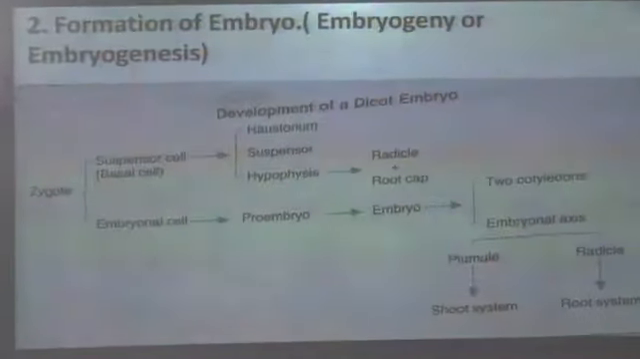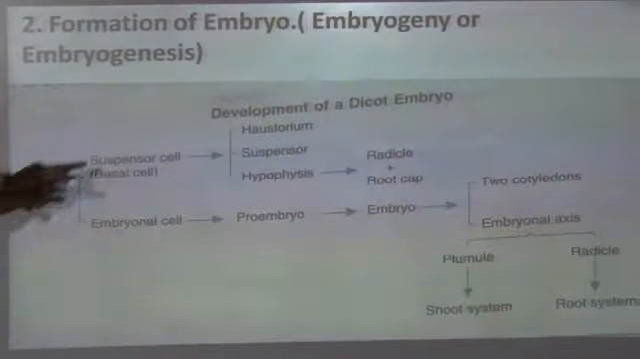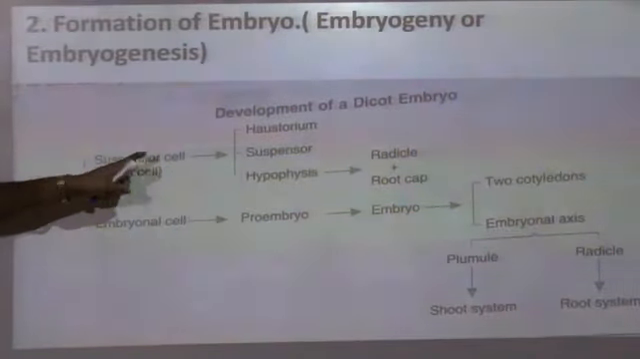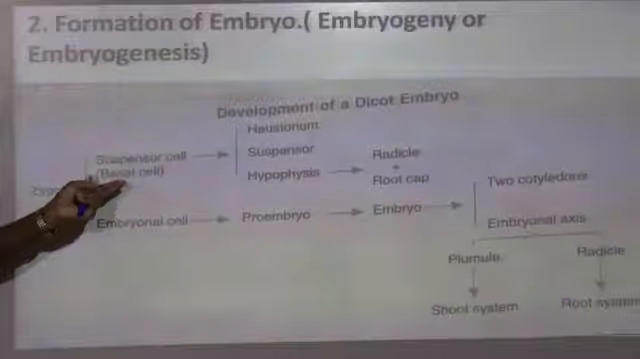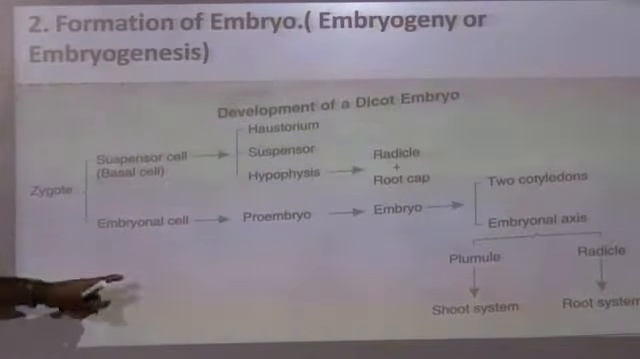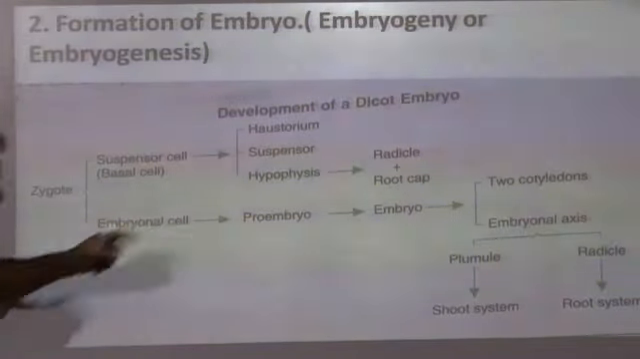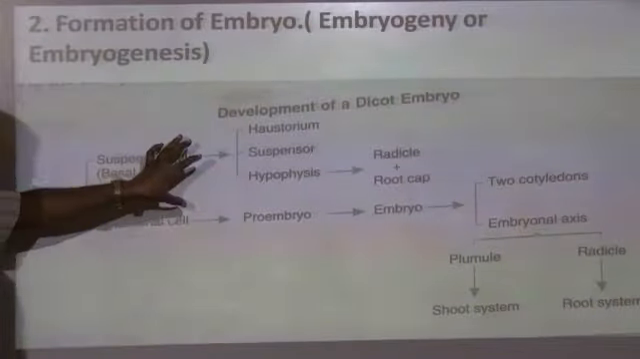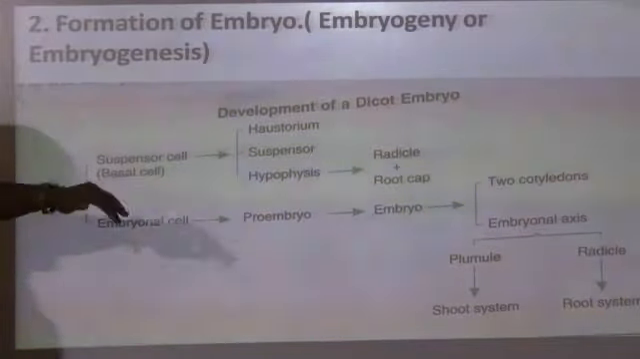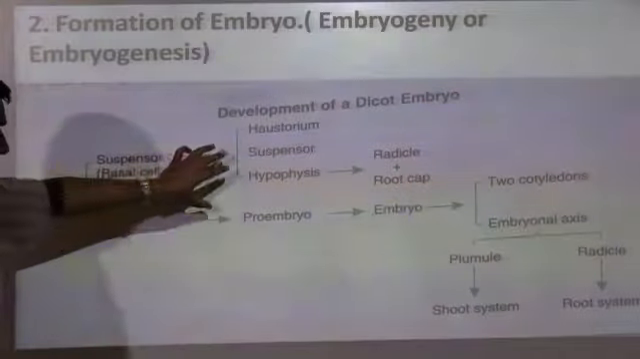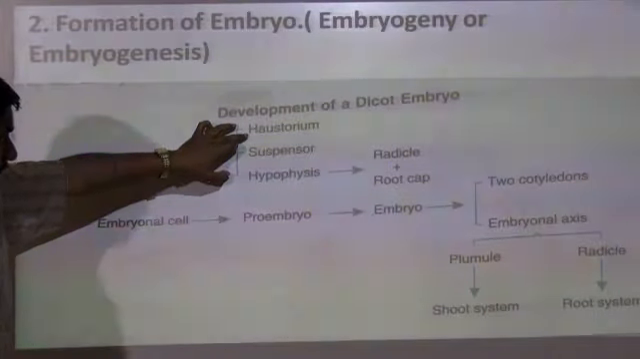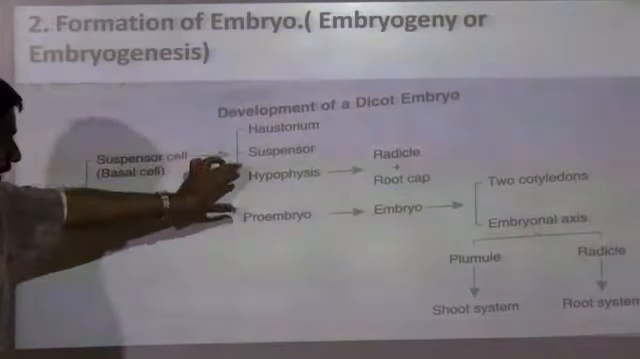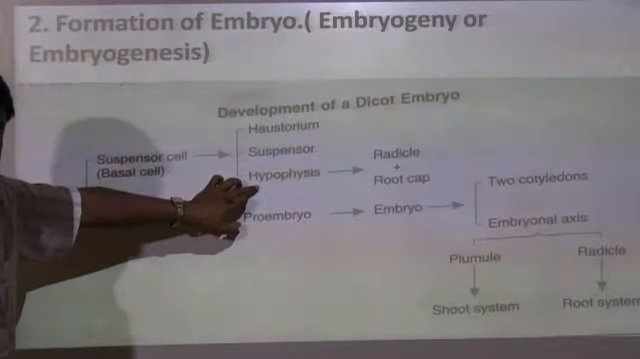First of all, zygote. Here you see zygote. The zygote divides into two. One is the suspensor cell, okay, basal cell. It is also called the basal cell. The other one is the embryonal cell. The suspensor cell will further divide into 6, 7, 8, and then it will form a haustorium. The middle part, that is the suspensor, and the other part, that is the hypophysis.